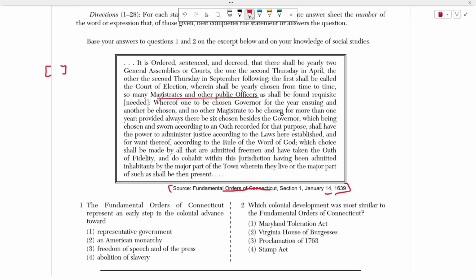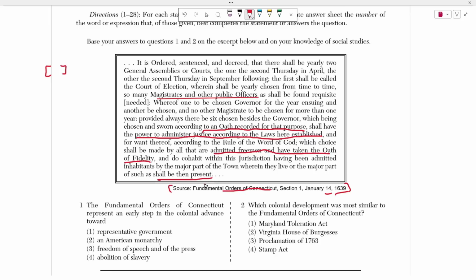"Whereof to be one chosen for governor for the year ensuing, and another to be chosen, and no other magistrate to be chosen for more than 1 year, provided that there will be 6 chosen besides the governor, which being chosen and sworn according to an oath recorded for that purpose, shall have the power to administer justice according to the laws here established, and for thereof, according to the rule and word of God, which choice shall be made by all admitted freemen, and having taken the oath of fidelity, and do cohabit with this jurisdiction, having been admitted inhabitants by the major part of town wherein they live, or the major part of such shall there then be present."